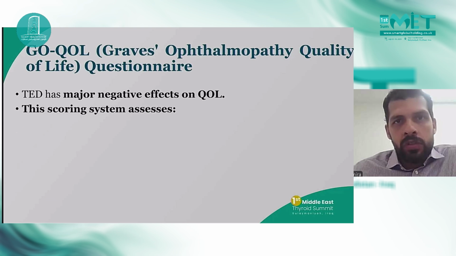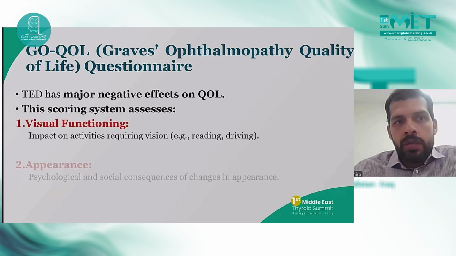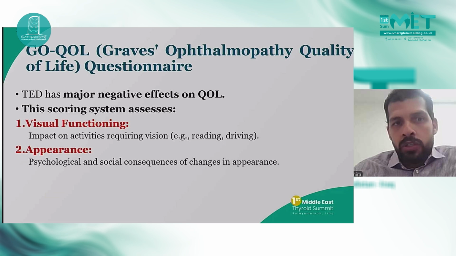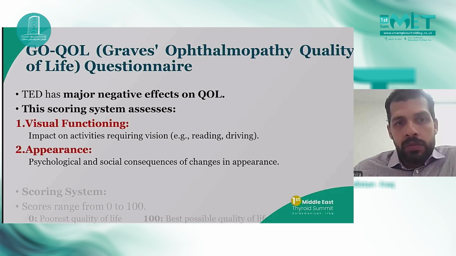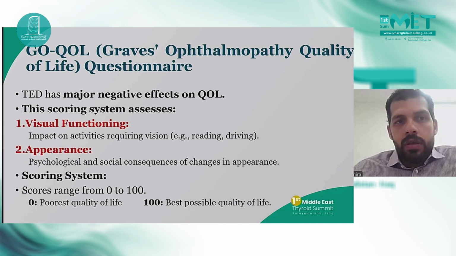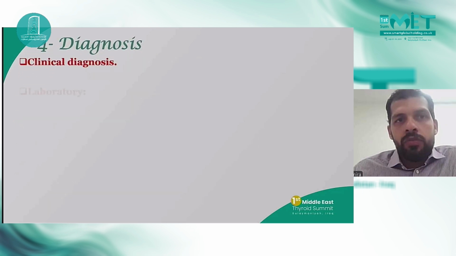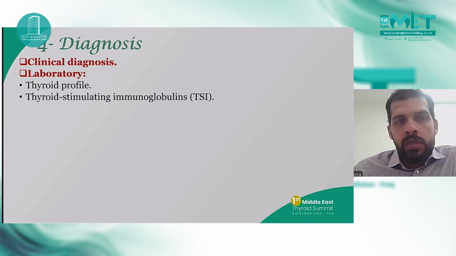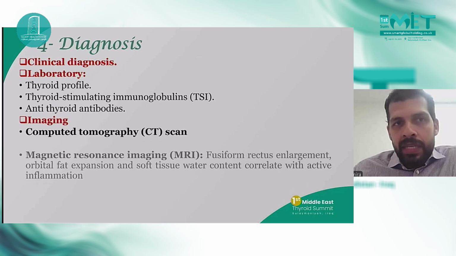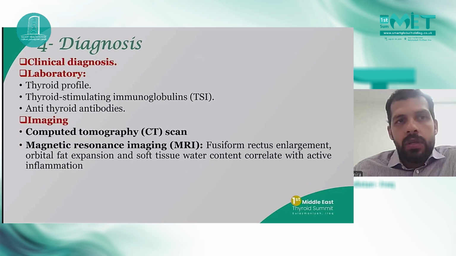And finally, Graves' ophthalmopathy quality of life questionnaire. This questionnaire depends on visual functioning and the appearance. It scores the patients from 0 to 100, where 100 is the best possible quality of life. For diagnosing thyroid eye disease, it's based mainly on the clinical diagnosis.